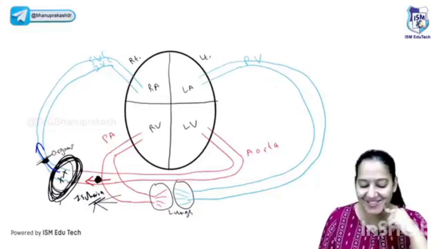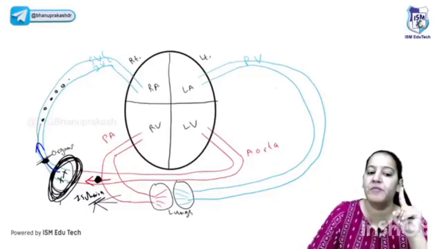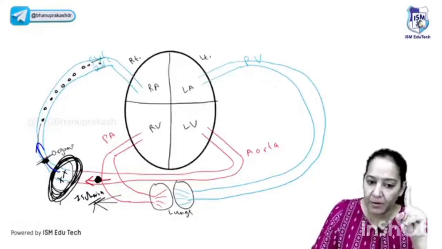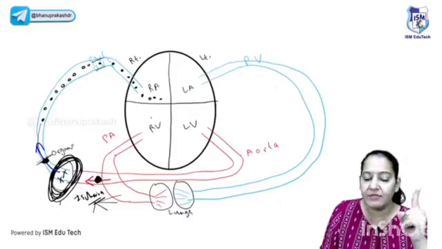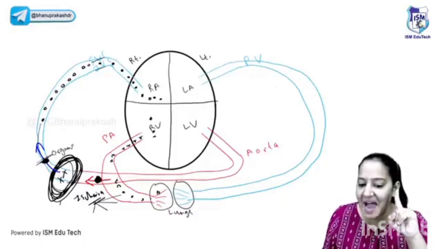Yes, Shalini, absolutely right. So here the embolus will go in the vein. It will keep on moving. Any vein of your human body, all the veins go into the SVC and IVC. So the embolus will move to the SVC, IVC. From there it will move to the right auricle, the right side of the heart, then to the right ventricle. From the right ventricle, the embolus will go into the pulmonary artery, then to the pulmonary capillaries, and block there.